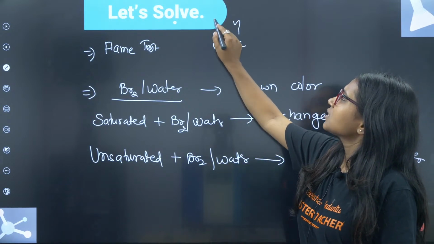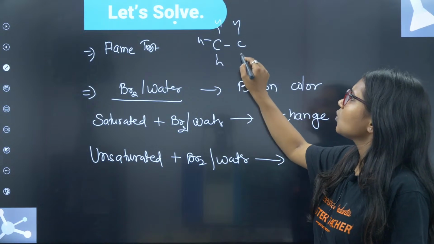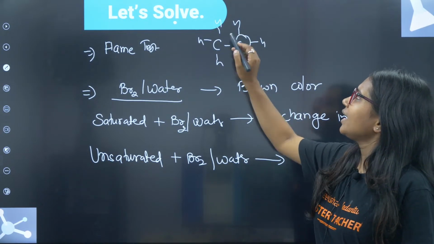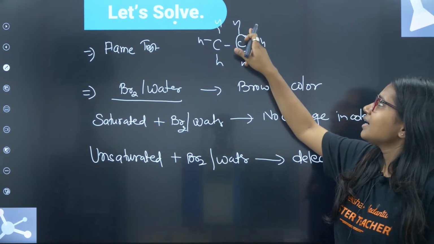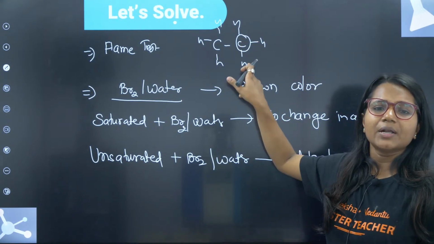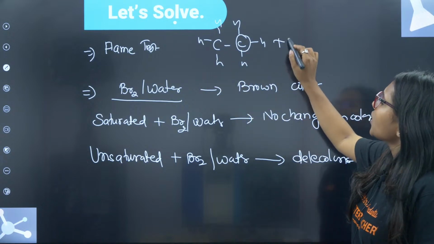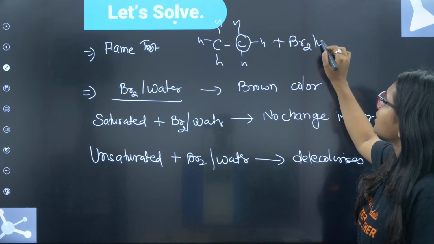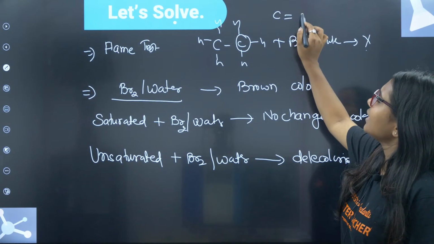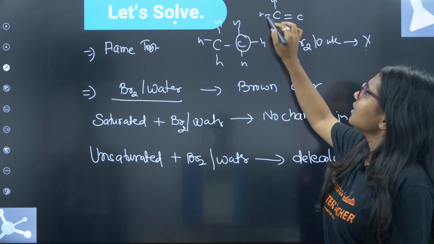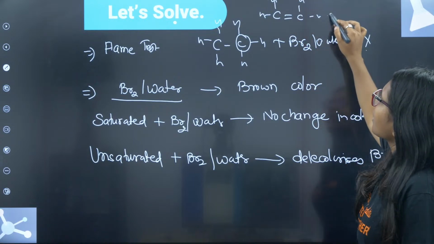So basically see what happens when you take a saturated compound. There is no space. Can you see here that each carbon is already attached to 3 hydrogen and 1 carbon? So when you put bromine water in this, no reaction happens. But if you take ethene, ethene has the space.